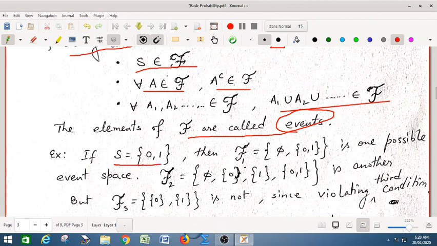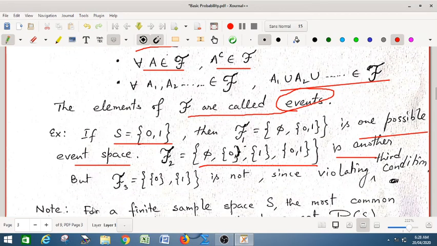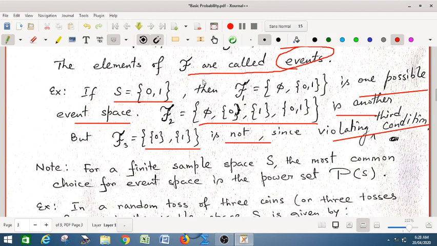If S is equal to {0, 1}, suppose your sample space is {0, 1}, then F1 = {phi, {0, 1}} is one possible event space. F2 = {phi, {0}, {1}, {0, 1}}, that is the power set of S, is another example of an event space. But look at F3: the subsets {0} and {1} individually are not allowed, since this violates the third condition, because their union does not belong to F. So this gives you the idea of the event space.